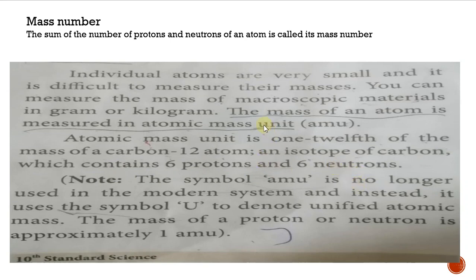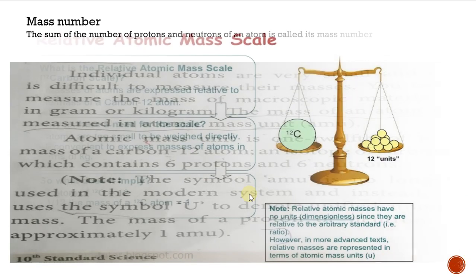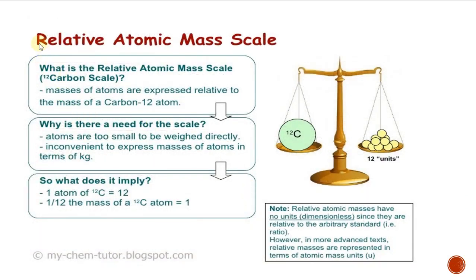Now we studied atomic mass unit. The mass of an atom is measured in atomic mass unit, but nowadays in the modern system chemists are not using this unit. Instead of this atomic mass unit, they are using the symbol U. U means unified atomic mass. Have you understood? So next we are going to study the topic relative atomic mass.